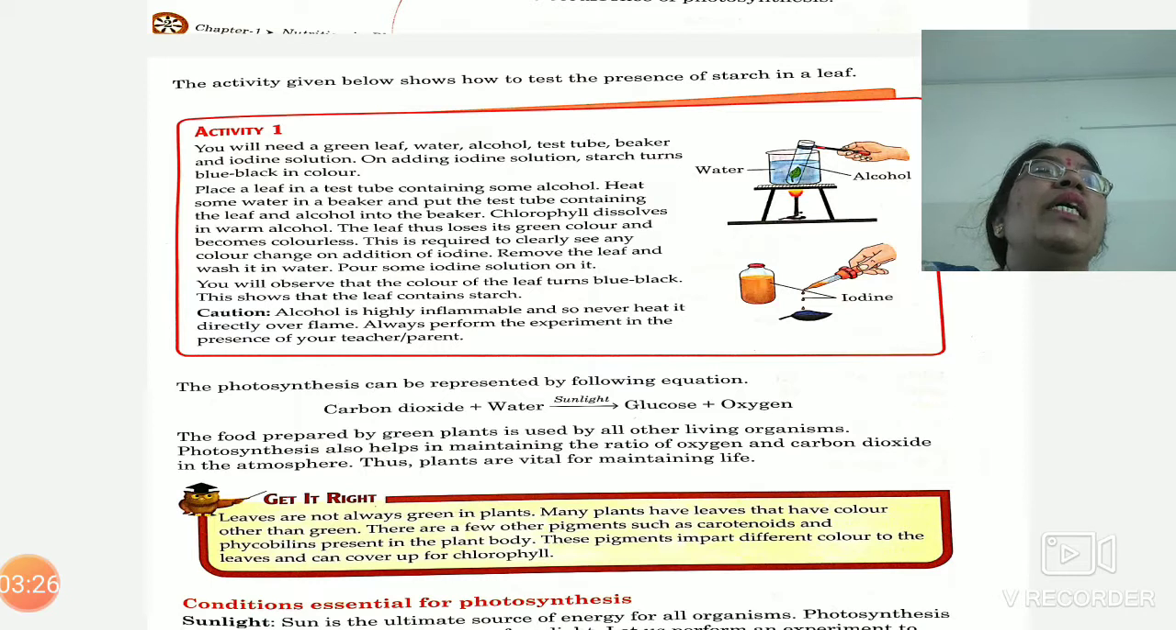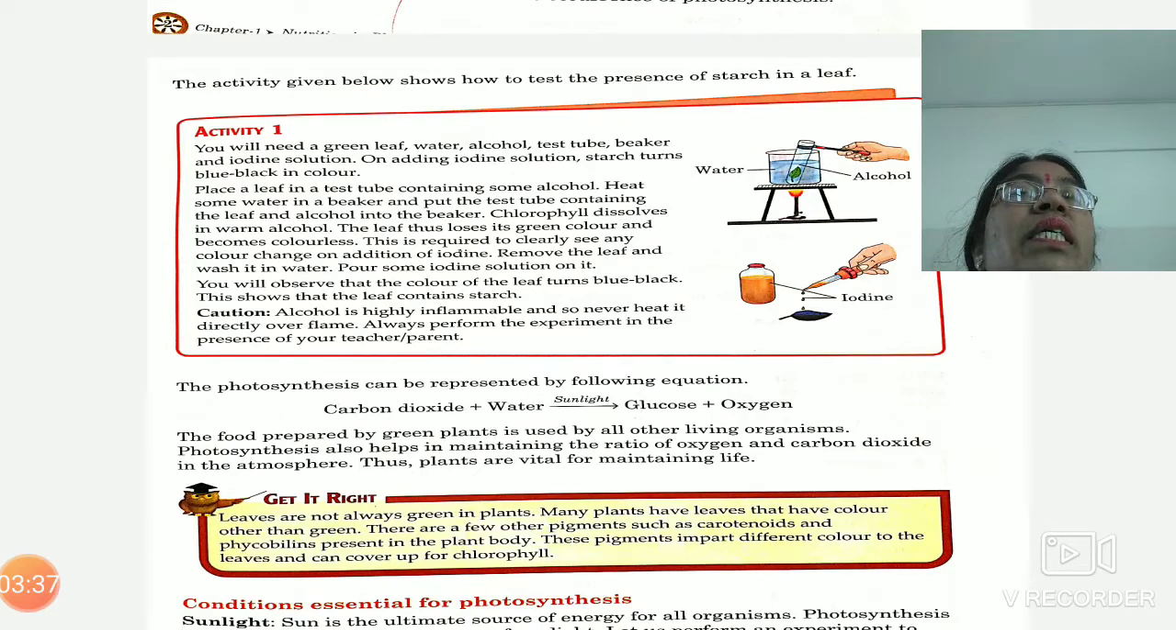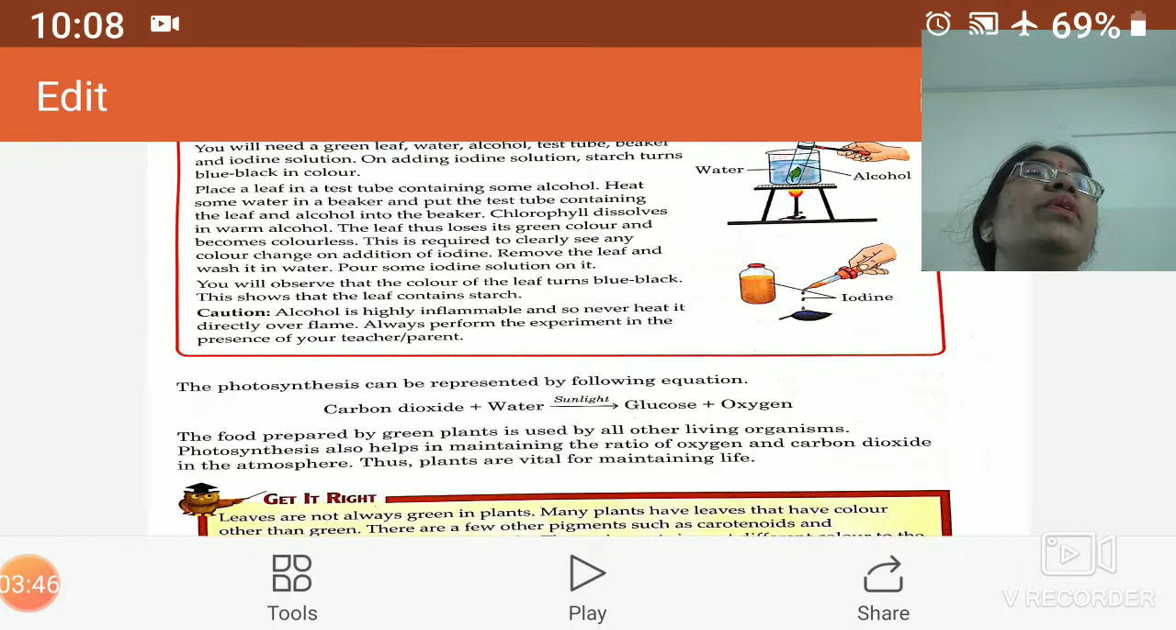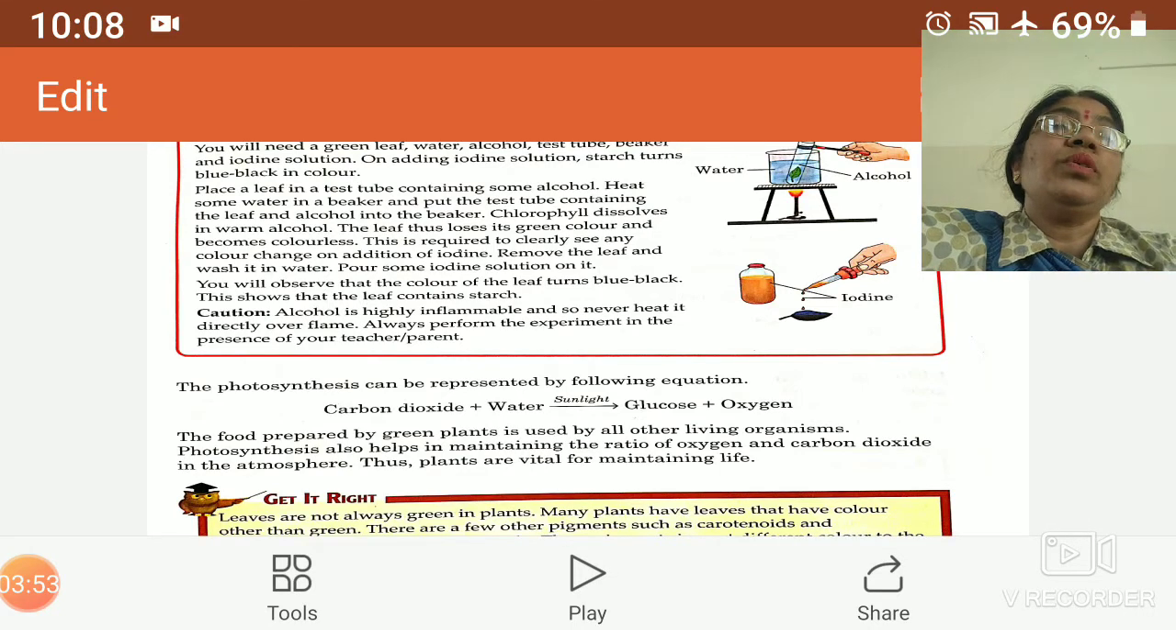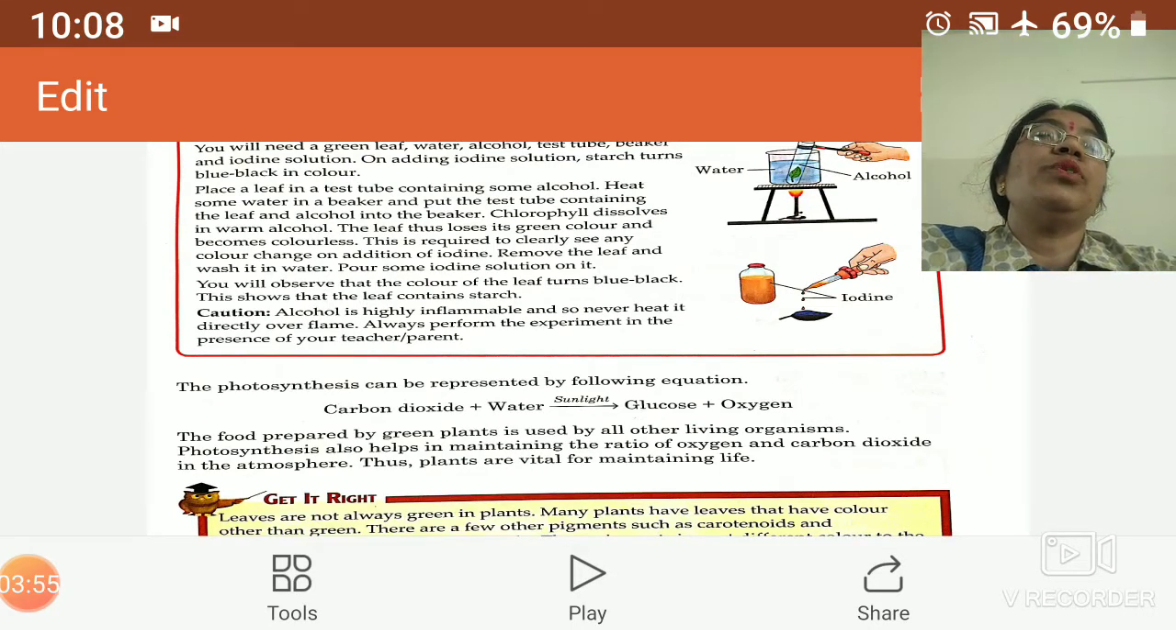In a beaker we will take water and heat that water, and due to this warm water the alcohol will also be heated up and the leaf will be decolorized. After this we will rinse it with water and put some drops of iodine on it. The color of the iodine is reddish brown, and when we put these iodine drops on the leaf, its color will change into blue black. This shows the presence of starch, that means starch is formed after the reaction of photosynthesis.